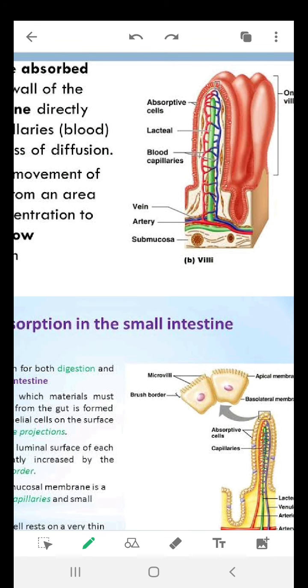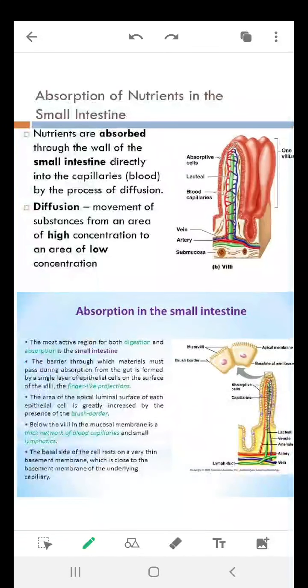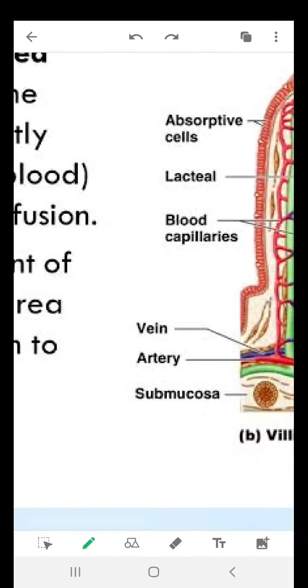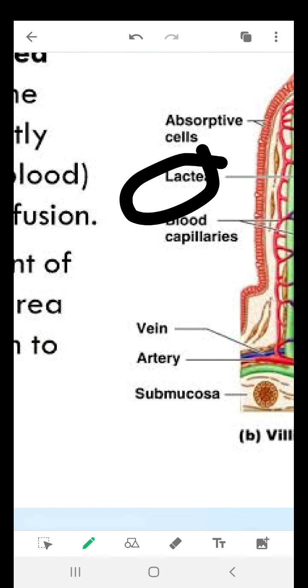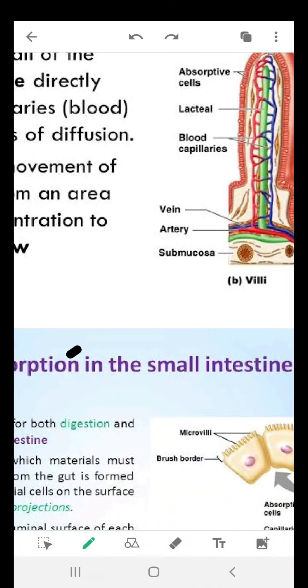The nutrients are absorbed through the wall of the ileum directly into the blood by the process of diffusion. Whatever amino acids, whatever glucose there is, where does it go? It goes into your blood. But what happens to the fatty acids? The fatty acids do not go to the blood capillary, but move to the lacteal. It is moved to the lacteal.